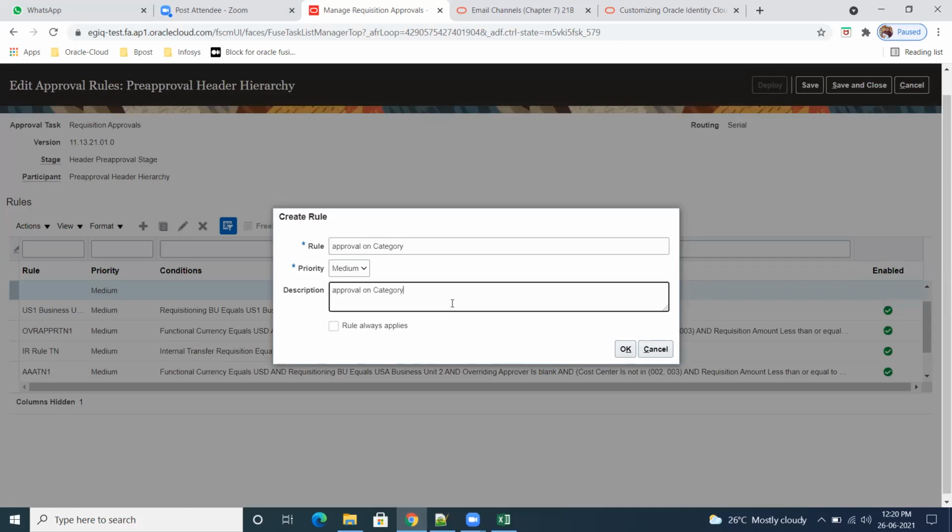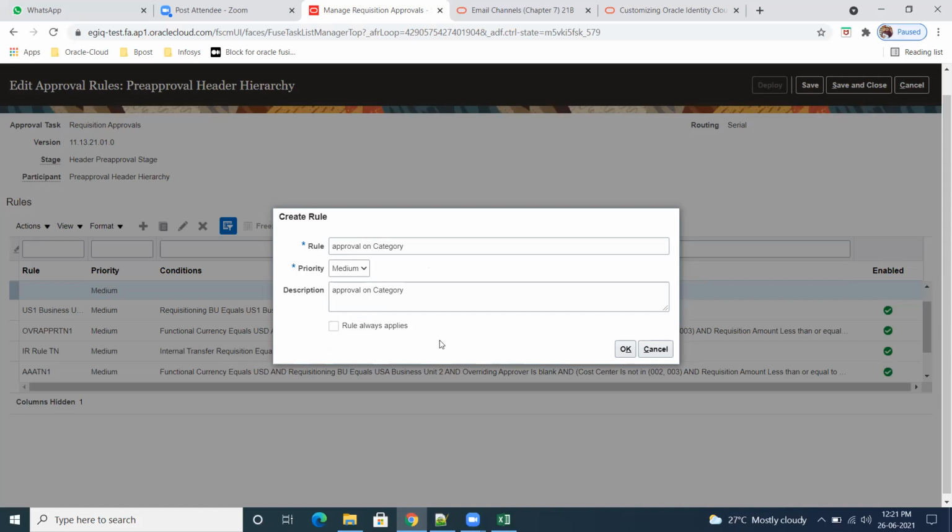Okay. So here you can see the priorities: highest, higher, high, low, lowest, so many things. The system will always follow the highest priority to the lowest priority for your condition. Whichever rules are applicable, the system will try to execute all, and then finally the system will give the result. Okay. So if you want, you can change.